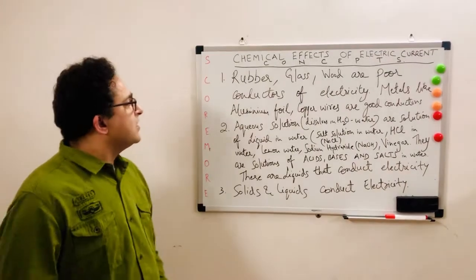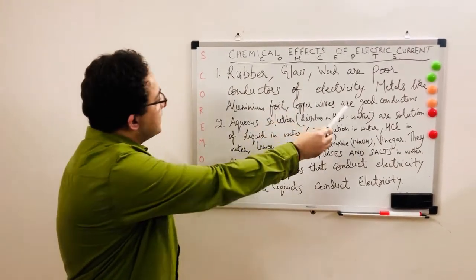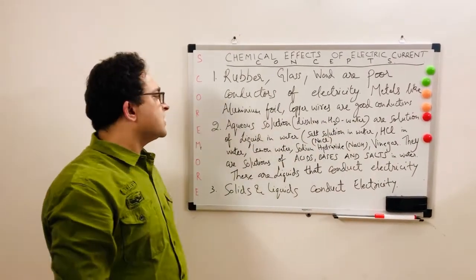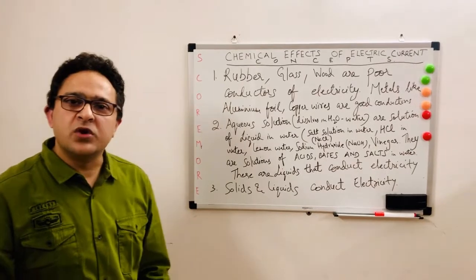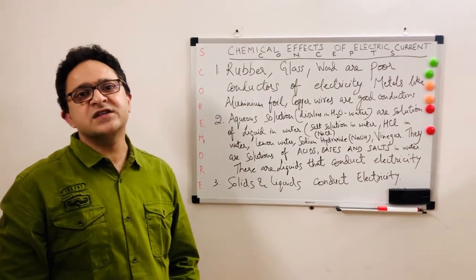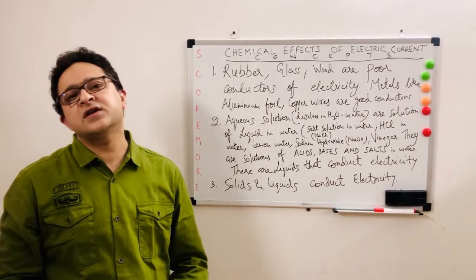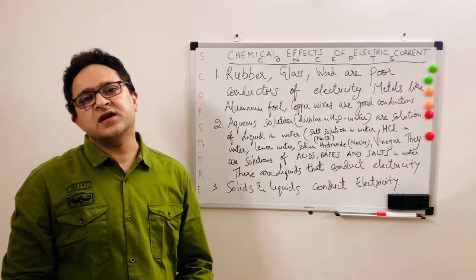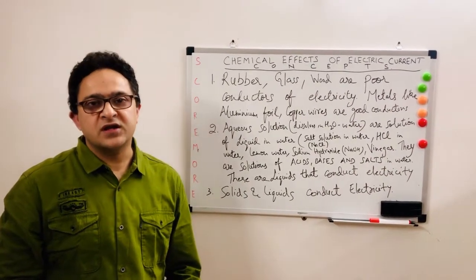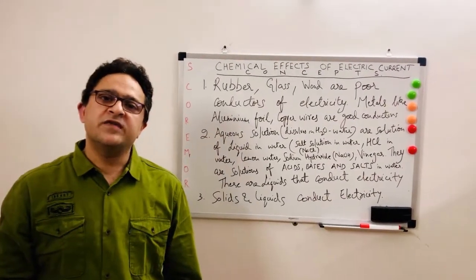Here, rubber, glass, and wood are poor conductors of electricity. Metals like aluminium foil and copper wires are good conductors of electricity. Now we come to liquids. This was all about solids, but about liquids: if we just take salt, will it conduct electricity? Is it a poor conductor or a good conductor? It is a poor conductor, which means electricity will not pass through it if it's just a salt.